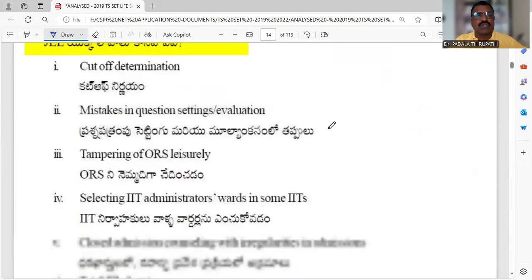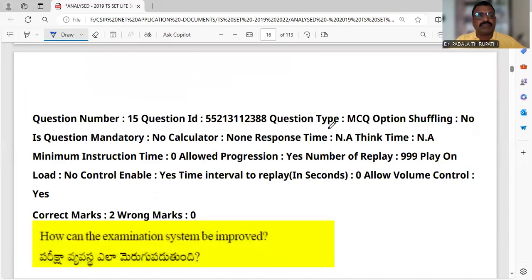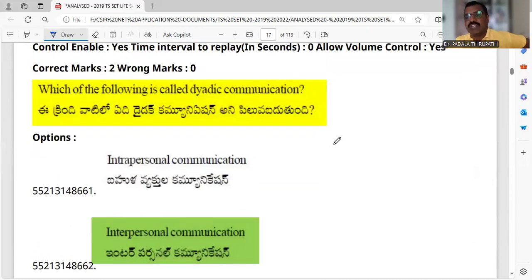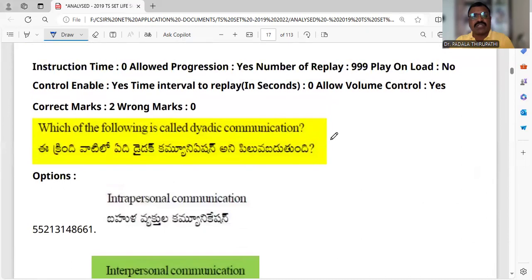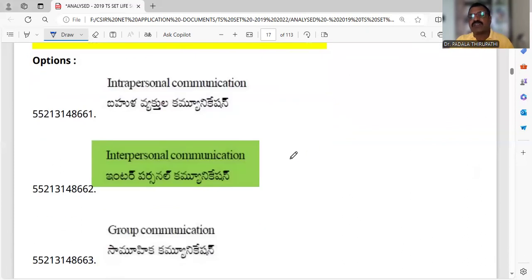And the 16th question, see here, communication. After comprehension, that is the third chapter, the fourth chapter is communication. So communication, 5 questions. So communication, the first question, that is the 16th question. Which of the following is called dyadic communication? Di means two persons. So between two persons, communication we can call as interpersonal communication.